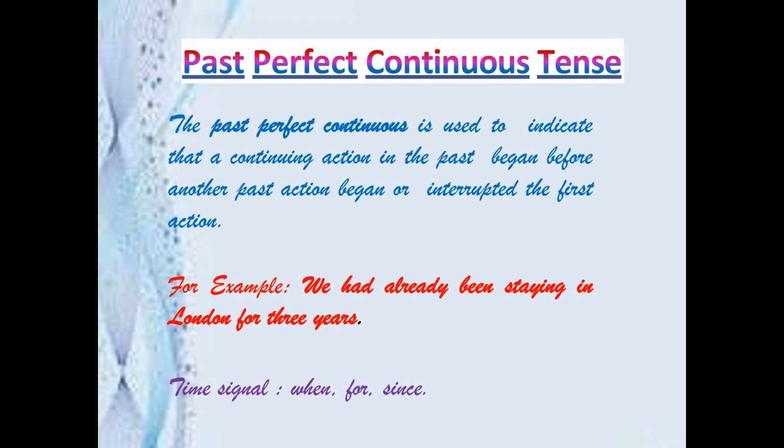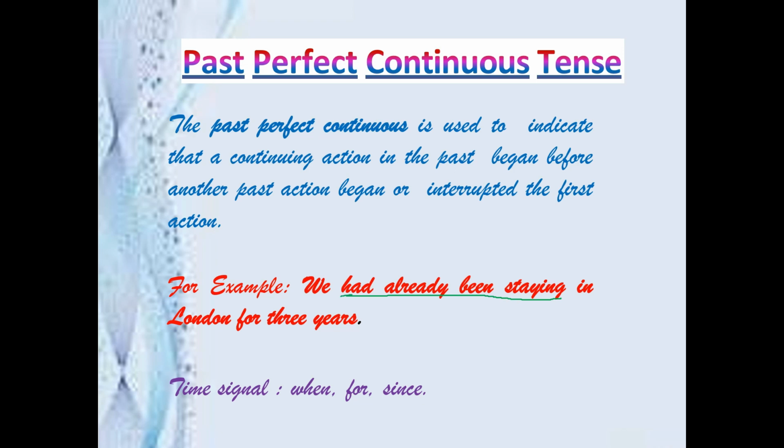Past perfect continuous tense is used to indicate that a continuing action in the past began before another past action began or interrupted the first action. But the definition is too long, so I will tell the time frame, so don't get confused. We had already been staying in London for 3 years. This is simple. We had already been staying. It's a continuous action.